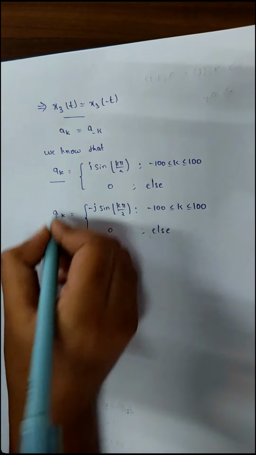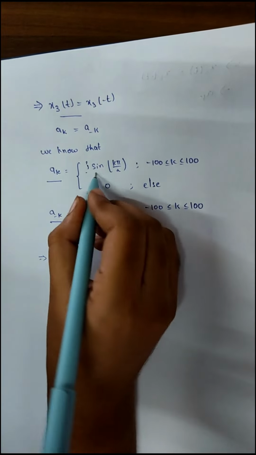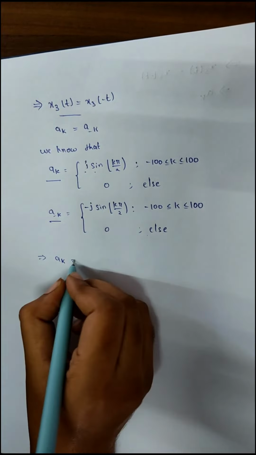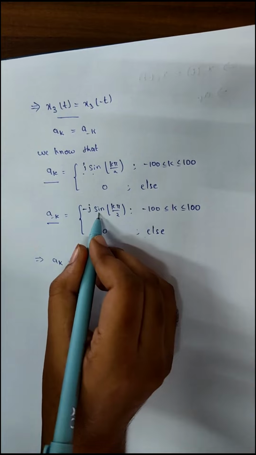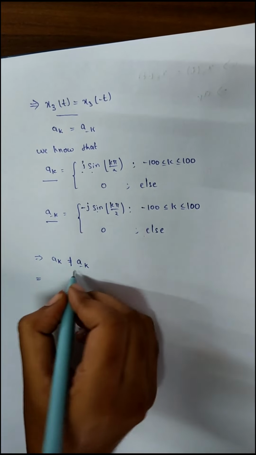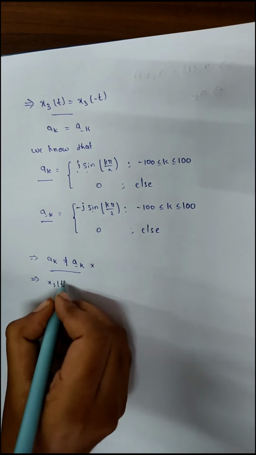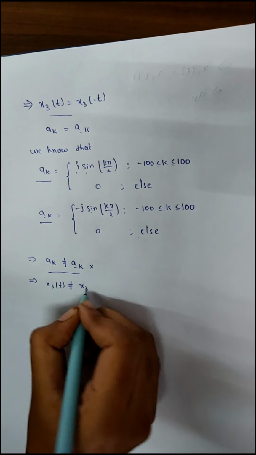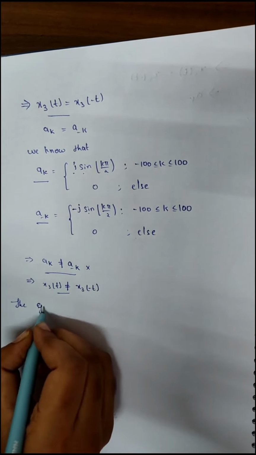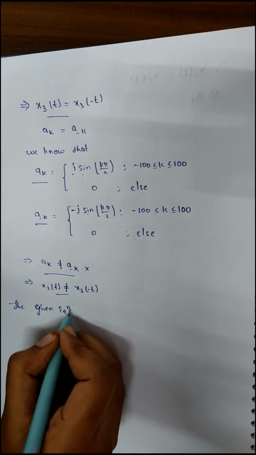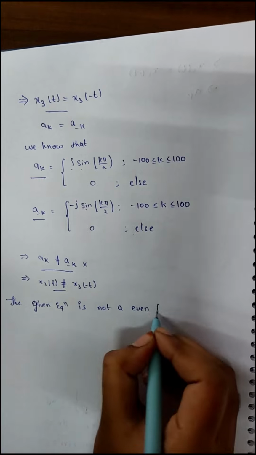If we see these two, ak, which is j sine of k pi by 2, is not equal to a minus k, which is minus j sine of k pi by 2. So this condition is not satisfied, and x3 of t is not equal to x3 of minus t. So the given equation is not an even function.